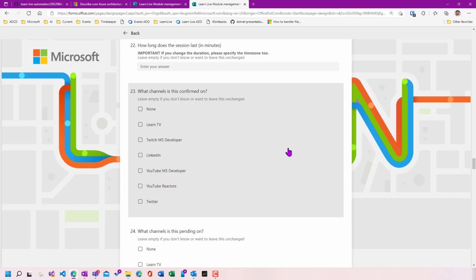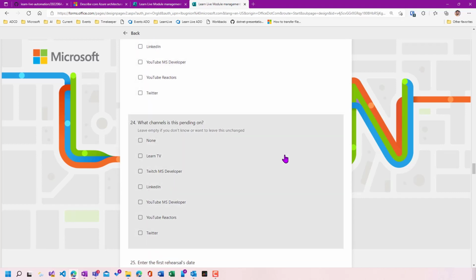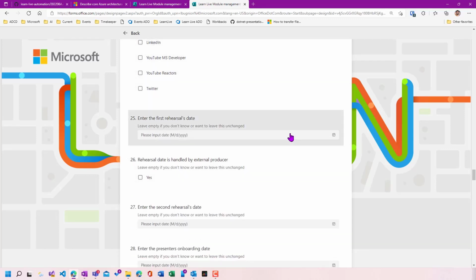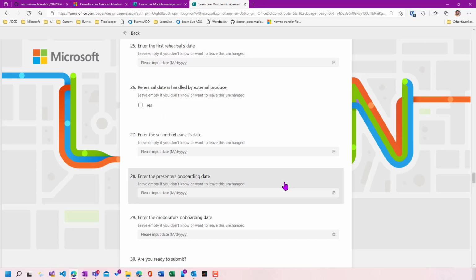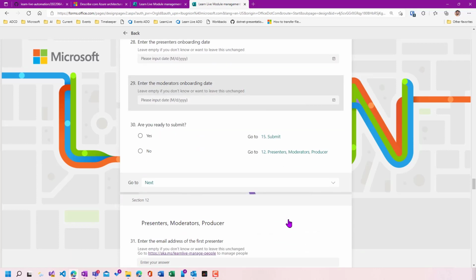That's really important. We have information about the channels, because we have multiple channels and for some of them we need to register in order to get a slot, for example on Learn TV. It means that we have pending channels and confirmed channels, and that allows us to keep the overview over what we did. Similarly, for the rehearsal dates, for the onboarding dates and all that, it's really a tool to keep track of things, because when we keep sending emails to people and meeting invites to different people, it's really hard to remember, did I already send the email to that person, etc. So we have different ways to keep track of that.